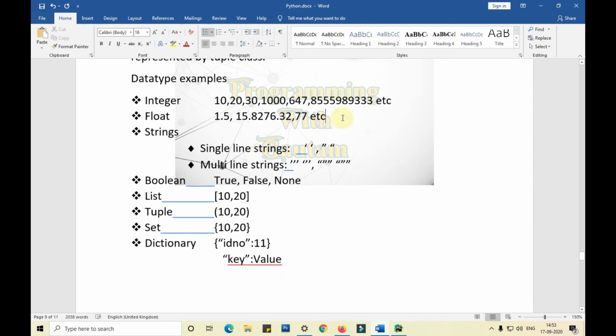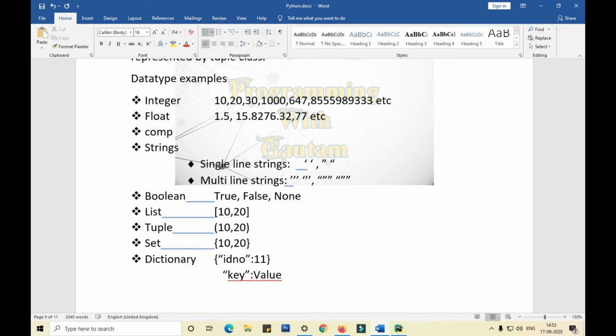Complex numbers, as I've told you, like 3 plus 6j, etc., or 4x plus 6y, etc. Any complex number which has a character or any mathematical function in it is called a complex number.